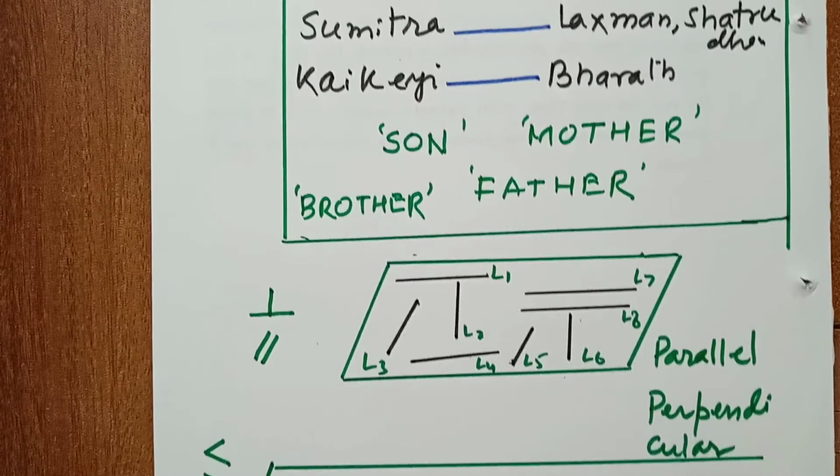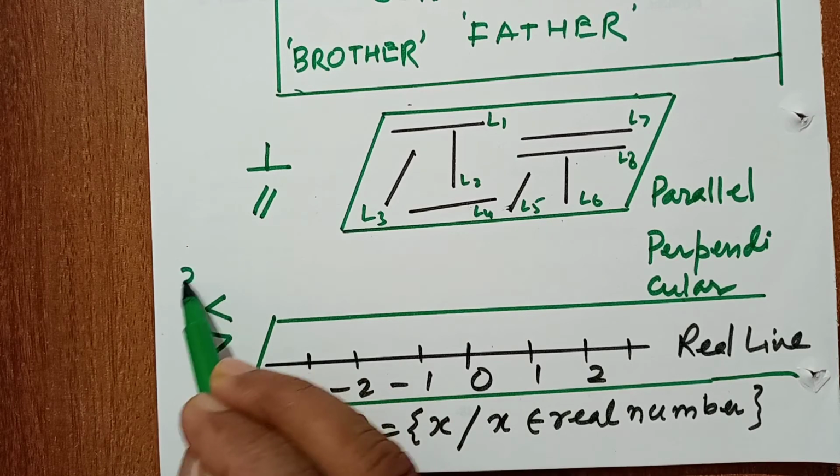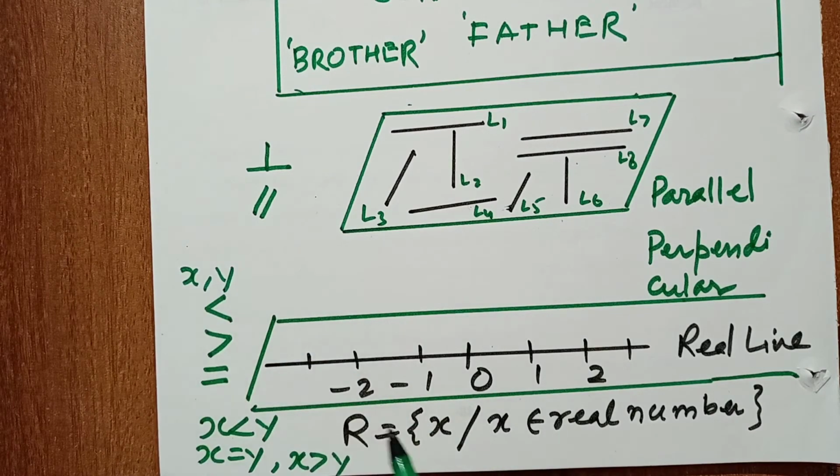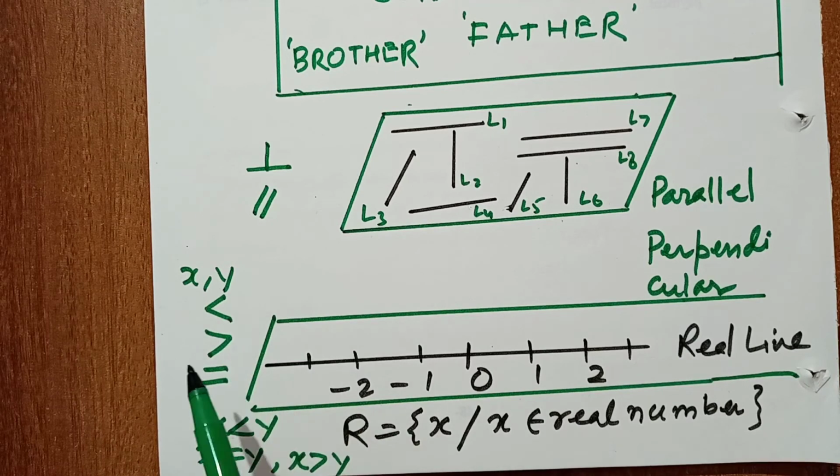Next example, suppose in the real line, the set of real numbers, if x and y are two real numbers, then either x is less than y, or x is greater than y, or x is equal to y. So these are the relations.